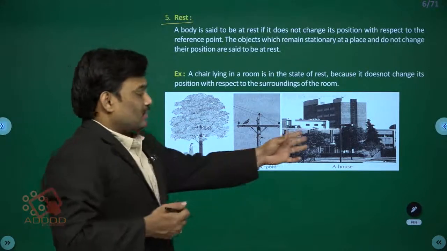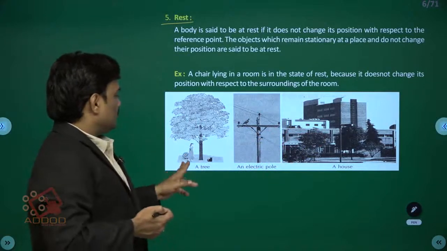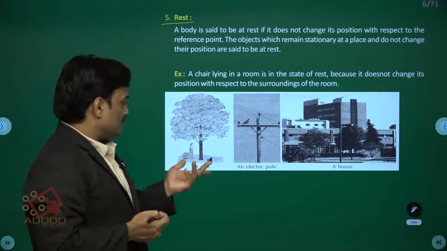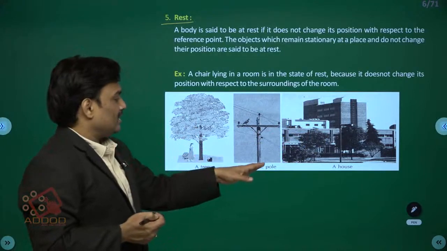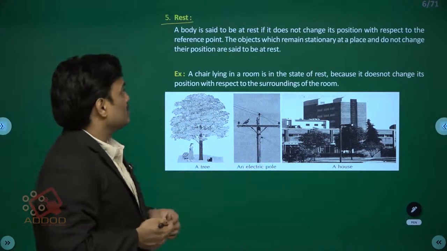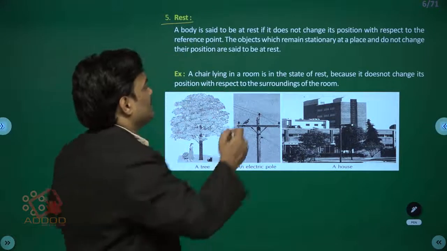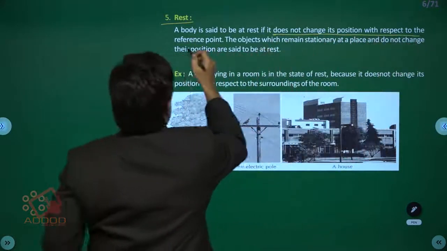Even the buildings you can see here. So dear students, this is a tree. There is a girl who is watching the tree continuously. The separation of the tree with respect to the girl is not changing with time, so it is said to be at rest. Even an electric pole or a house, you can see. A body is said to be at rest if it does not change its position with respect to time or a reference point.